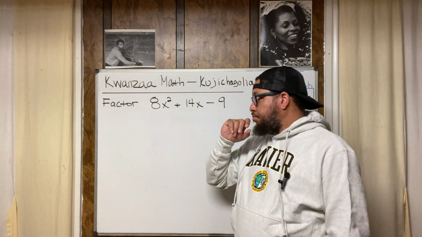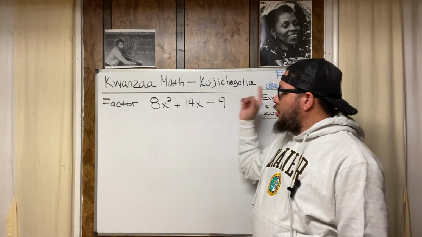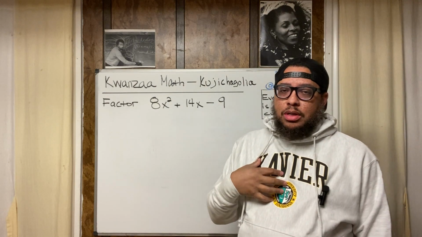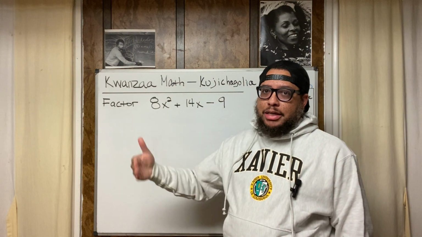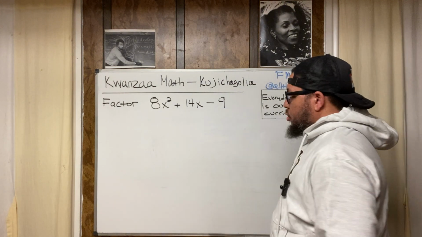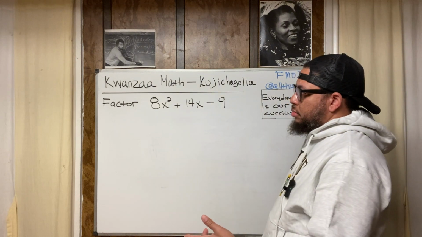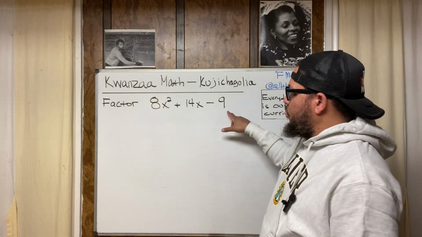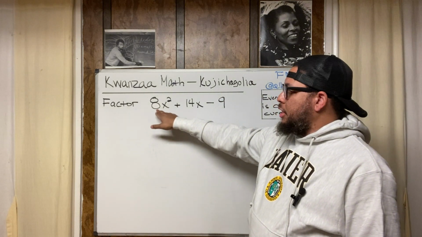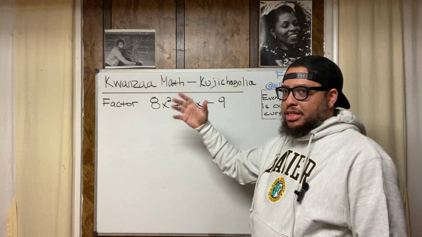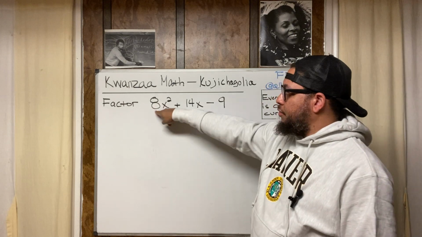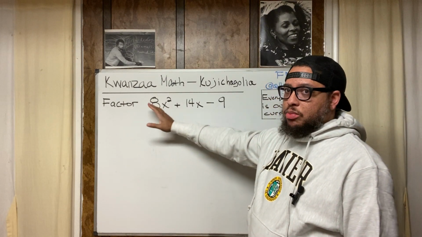All right, so Kwanzaa math, Kujichagulia, we're about to factor this. What I do is I call the method that I use, being self-determined, the Malcolm X method. Let me show you why I call it that. You might go on the internet or have a teacher show you a way to factor a quadratic trinomial, especially when the lead coefficient, this number right here, is not a 1. Like in this case it's an 8, so if it was a 7, a 10, a 5, or a 4, that makes the process more complicated.